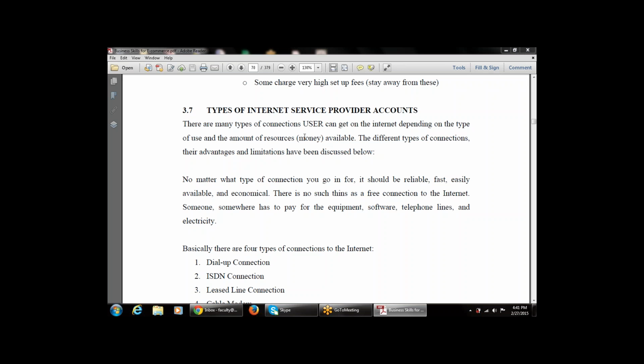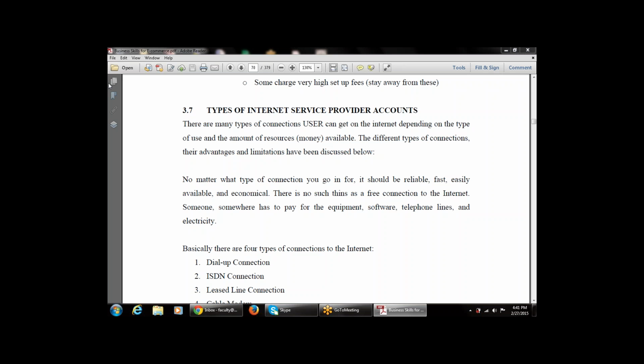So let's start the discussion with what we covered in the last class and then move to today's topic, that is a continuation of the ISP accounts, the leased line connection. First of all, let's take a quick review of what we covered in the last class.